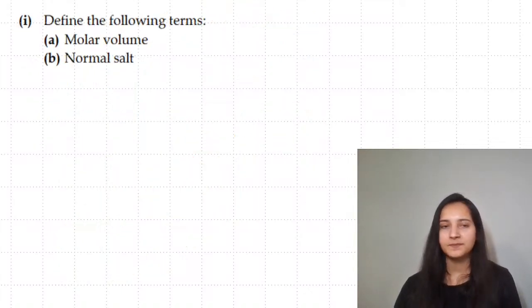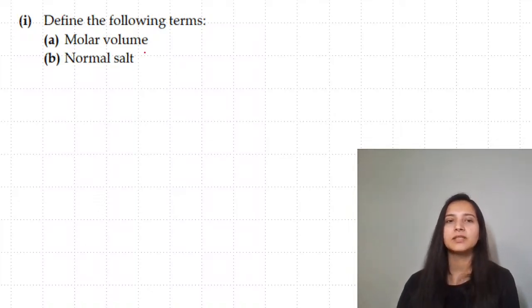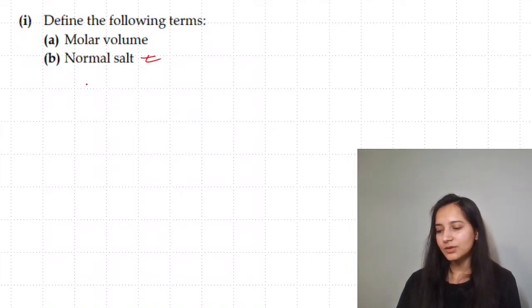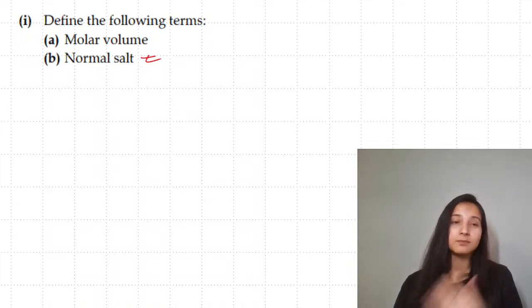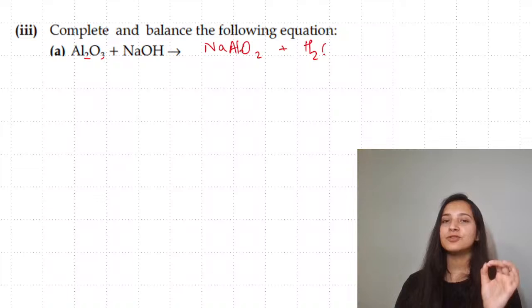This is important. Next is define the following terms: molar volume, normal salt. Molar volume we'll see with mole concept, normal salt is important. So normal salt will be the salt formed by complete removal of hydrogen ions from the acid by a metallic ion or ammonium ion. Complete the balanced equation. Al2O3 and NaOH is going to form NaAlO2. The name of this is going to be sodium aluminate. Along with this, not hydrogen but water.